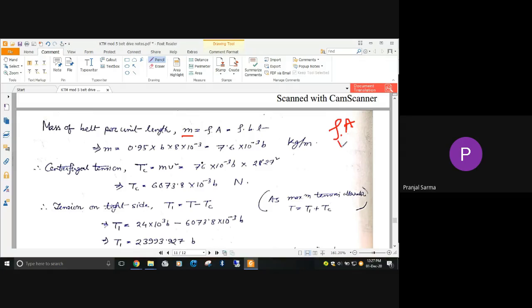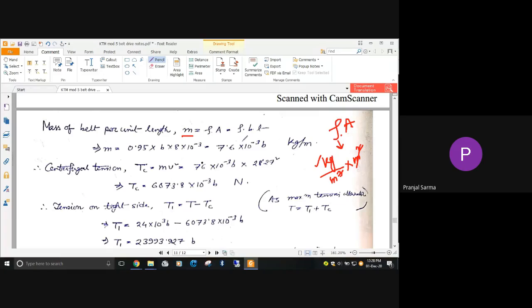Let's see how we get the mass of the belt per unit length. What is the unit of this rho? It is kg per meter cube, right? And what's the unit of this area? It's meter square. So this will get cancelled, and what will remain is kg per meter, which is nothing but the mass of the belt per unit length, and that is what is required. So that's a dimensionally correct formula.